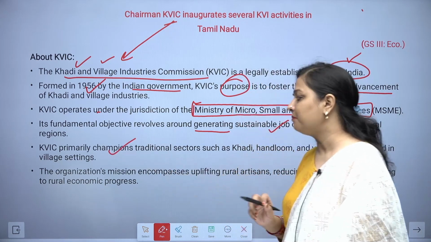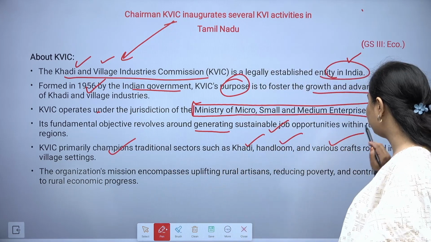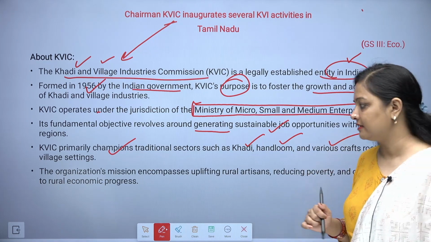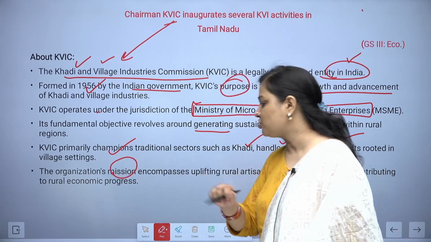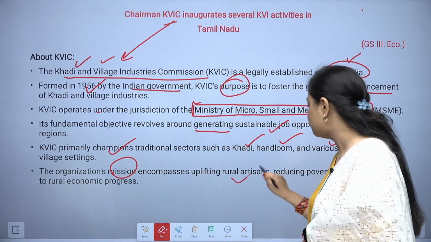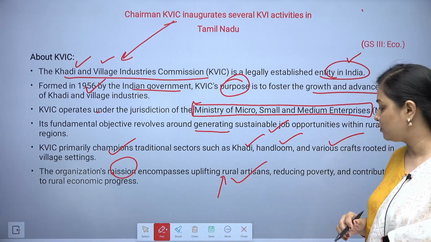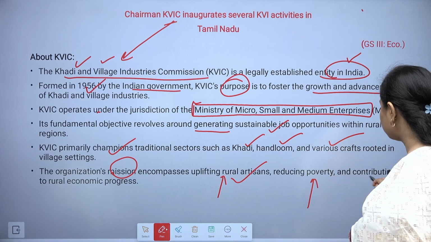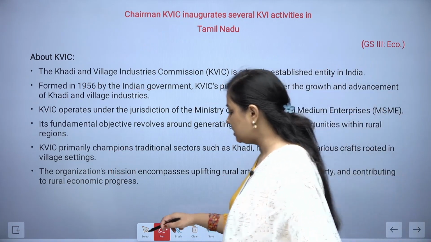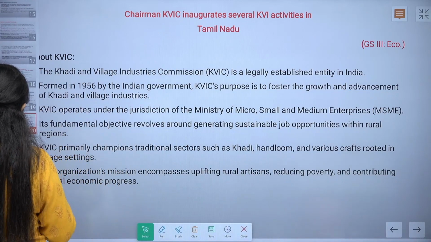KVIC primarily champions traditional sectors such as khadi, handloom and various crafts rooted in village settings. The organization's mission encompasses uplifting rural artisans, reducing poverty and contributing to rural economic progress. So these are the things being focused on by this body.